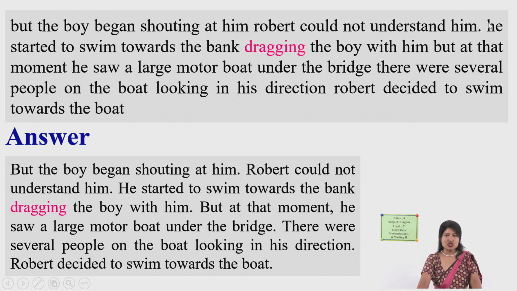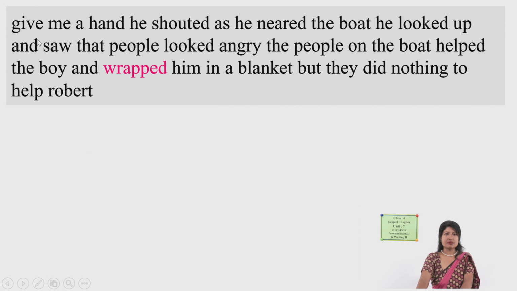He started, new sentence. He started to swim towards the bank, dragging the boy with him, but at the moment, comma. So these are missing, see, moment. After moment, comma, but B capital. B is not capital over there. He saw a large motorboat under the bridge. Missing, right, over here. There were several people on the boat looking in his direction. Robert decided to swim towards the boat. Okay, so in this way it is done.